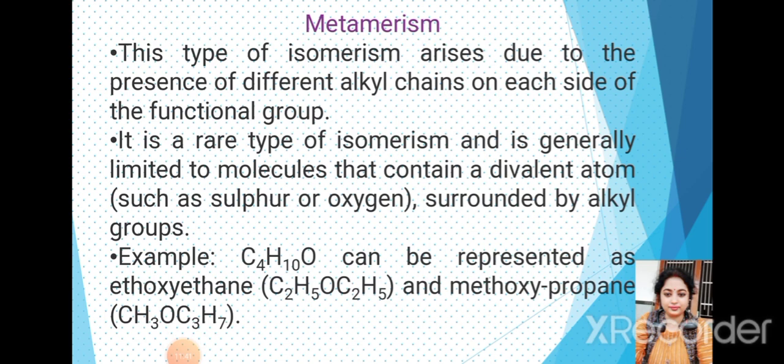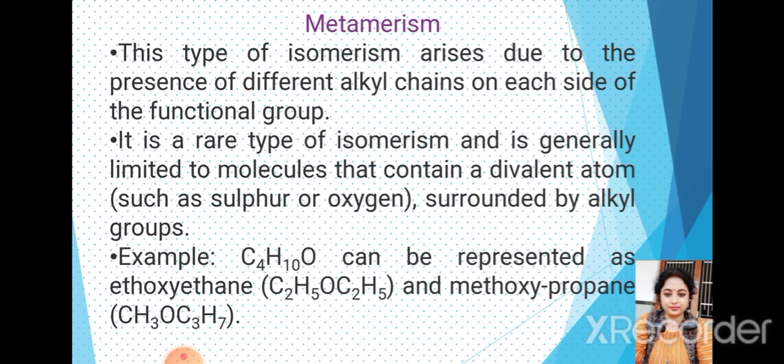Next is metamerism. It is the isomerism in the same homologous series. It occurs due to the presence of different alkyl groups attached to the same polyvalent functional group or atom. So the compounds have the same molecular formula but different structural formula due to different alkyl groups around the functional group.